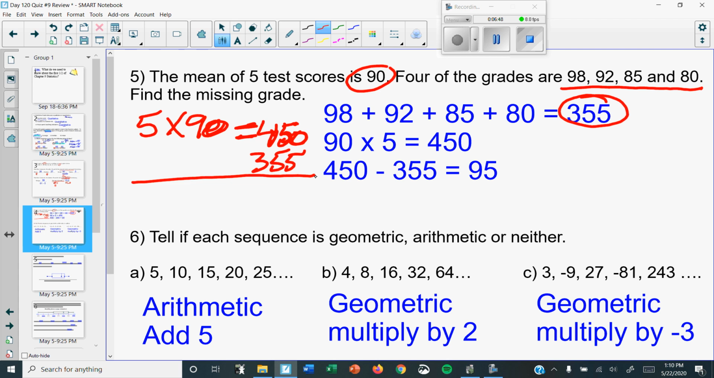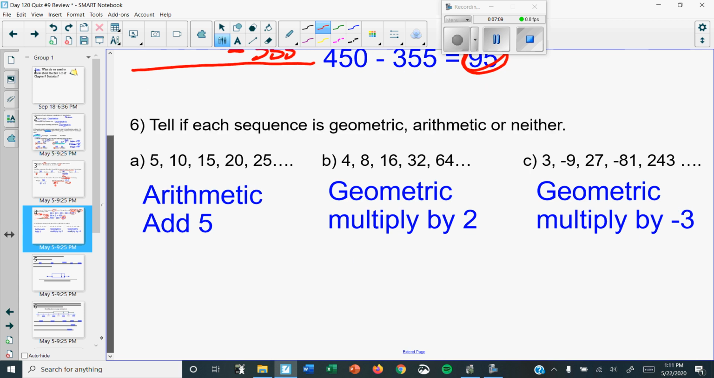So to figure out what you need to get on that last test, all you have to do is subtract. So 450 minus 355 is 95. So you need to have a 95 on that last test. Now, how could you prove you're right? If you type in this, plus this, plus this, plus this, plus that, and you divide by 5, guess what your average is? A 90. So there it is.